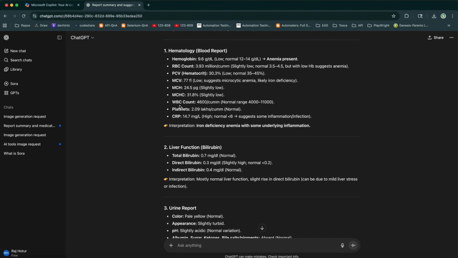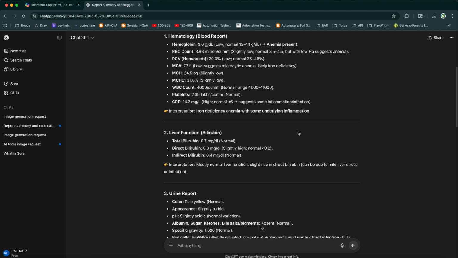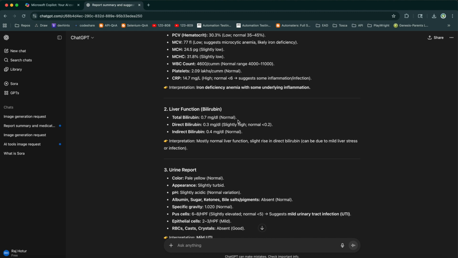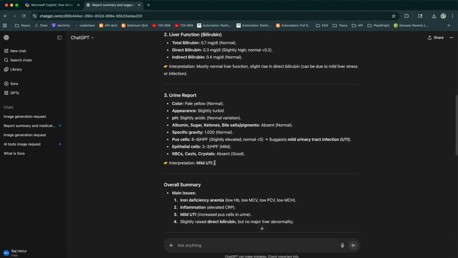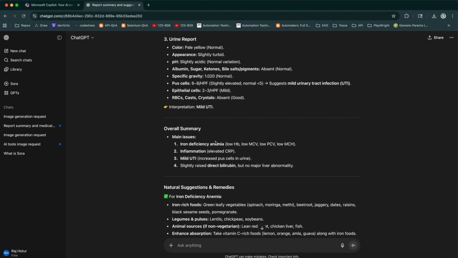You can see WBC, white blood cell count, something like that. And here it has given the summary. I think it says iron deficiency anemia with some underlying inflammation. This is a liver report, a urine report. It has given all that is in the report.